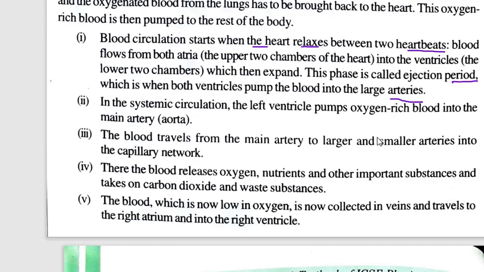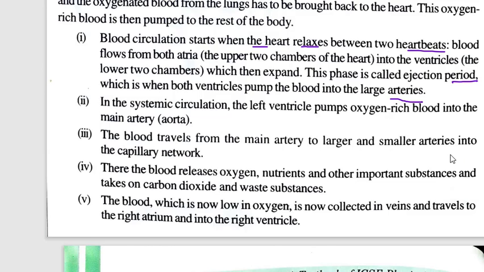In the systemic circulation, the left ventricle pumps oxygen rich blood into the main artery. The blood travels from the main artery to larger and smaller arteries into the capillary network. There the blood releases oxygen, nutrients and other important substances and takes on carbon dioxide and waste substances. The blood which is now low in oxygen is collected in veins and travels to the right atrium and into the right ventricle.